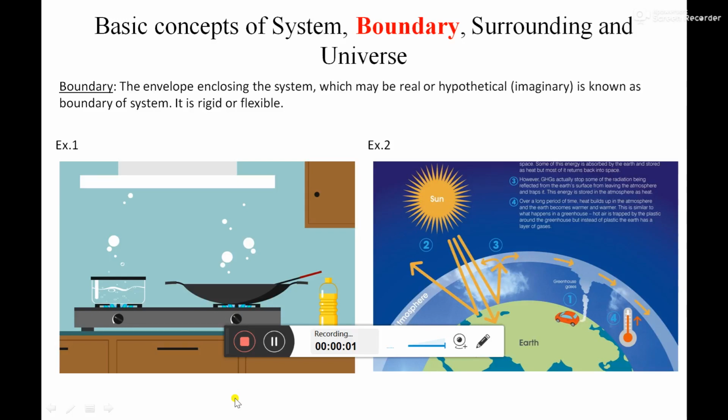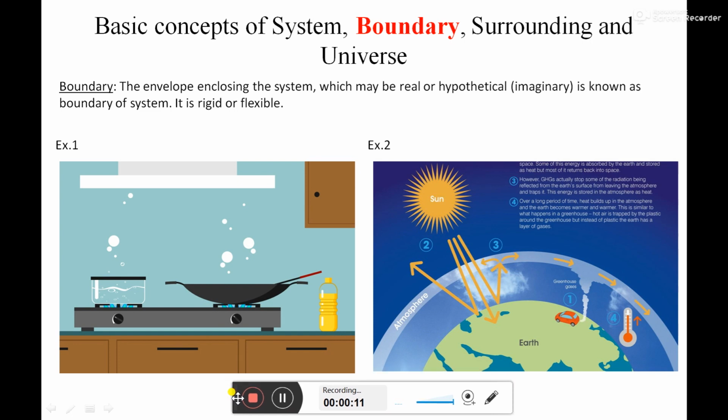Hello class. Now in this lecture we will see what is the meaning of boundary. In the previous lecture we have seen what is the meaning of system. The same example we are carrying forward to understand the meaning of the boundary.